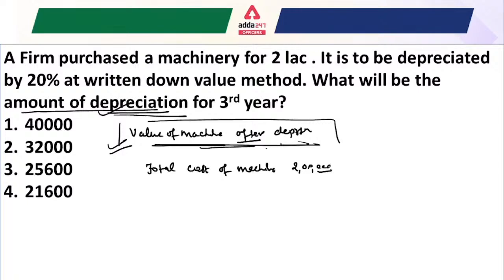Look, the total cost of the machine is given as 2 lakh rupees, and it is to be depreciated by 20% at written down value method.